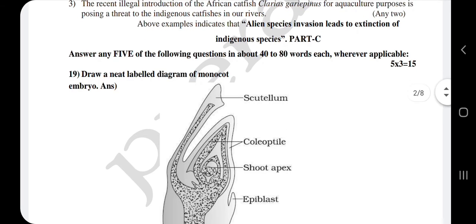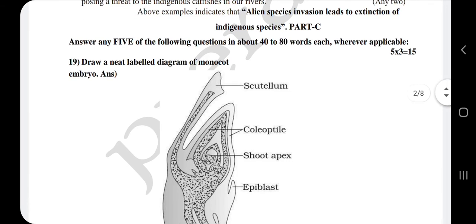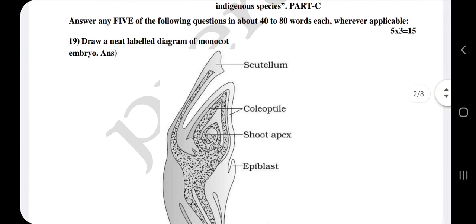So the next one is part C. Here also there will be 7 questions. You need to answer only 5 questions. Each question will be carrying the 3 marks. So 19th one, draw a neat labeled diagram of monocot.